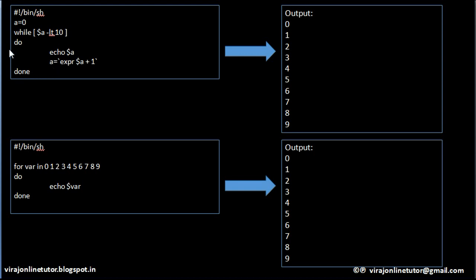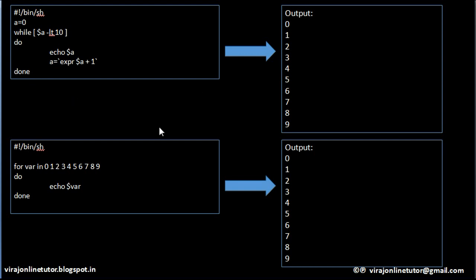So it will again go back to this while loop and check whether 1 is less than 10. Is 1 less than 10? Yes. So it will echo on the screen value 1. Then it adds 1 with 1 and saves a value 2 here. Is 2 less than 10? Yes. So it will print on the screen 2. Then it adds 2 with 1, which is 3. Is 3 less than 10? Yes. So it will print on screen 3.